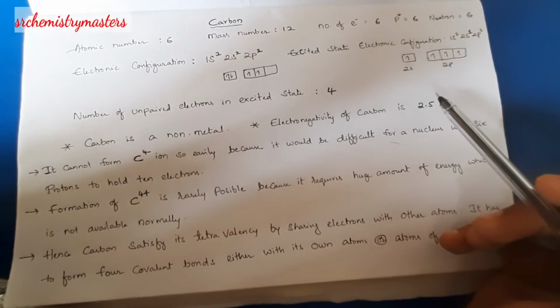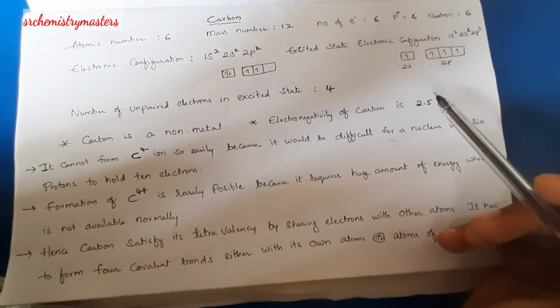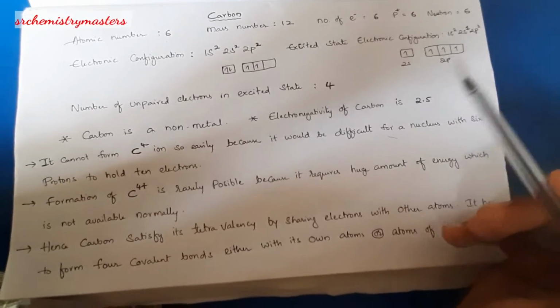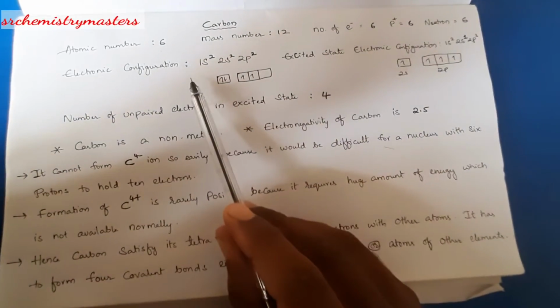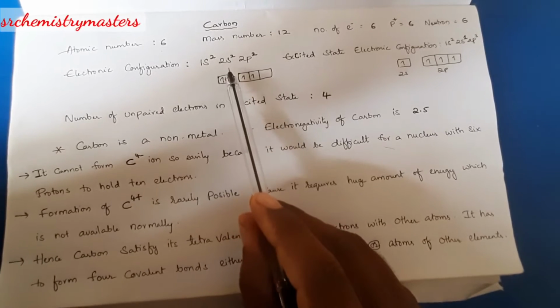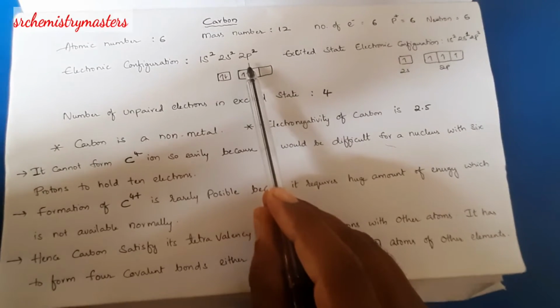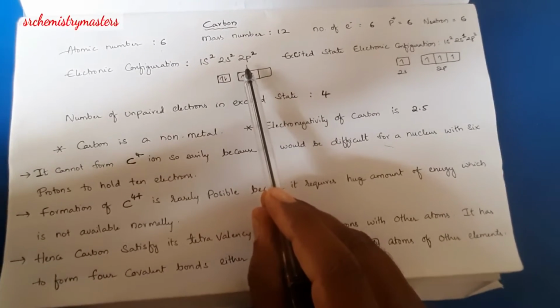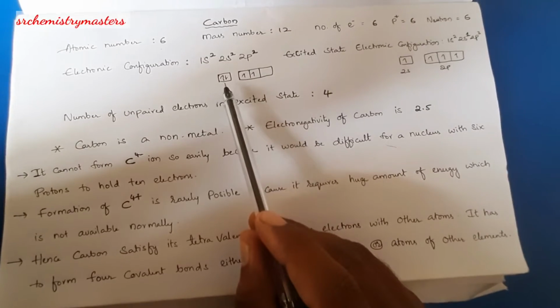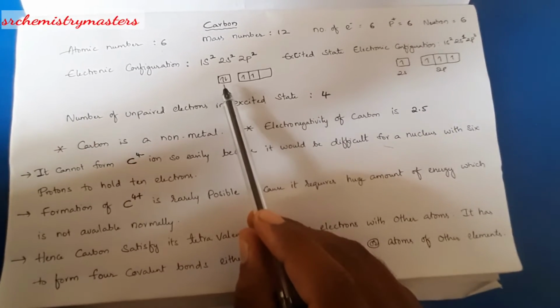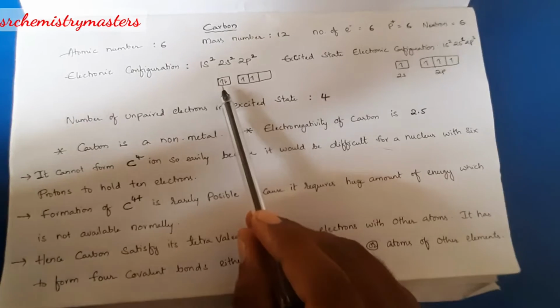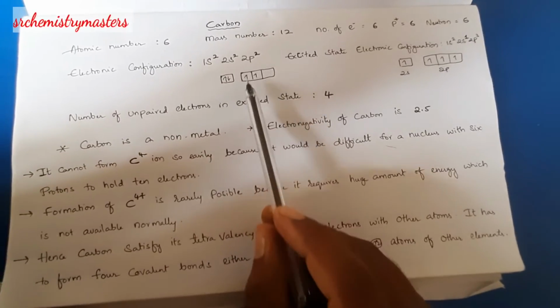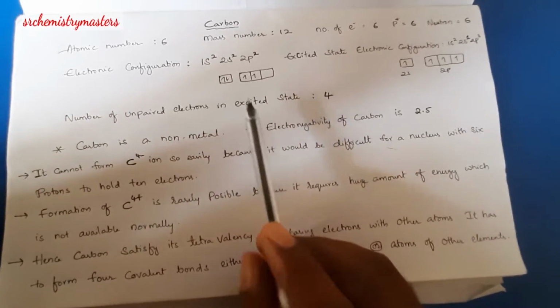The electronic configuration. When it comes to the electronic configuration of carbon atom, as carbon has 6 electrons, its ground state electronic configuration is 1s2, 2s2, 2p2. When you see the orbital representation of this one, you can see 2 electrons in the s orbital, whereas the p orbital has 2 unpaired electrons.